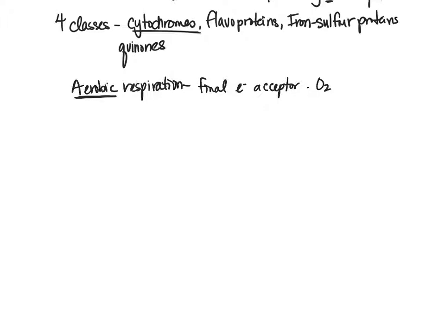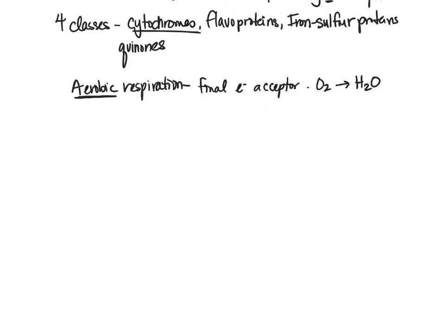So when that electron gets toward the end, our oxygen is going to become reduced to water. So it changes to H2O. That's why we have a lot of water as the byproduct here. And that's what ends the electron transport system, is that electron is moved over there. That energy is going to reduce oxygen to water.